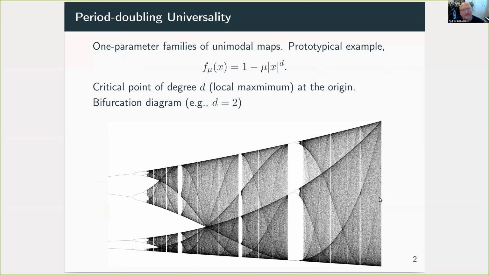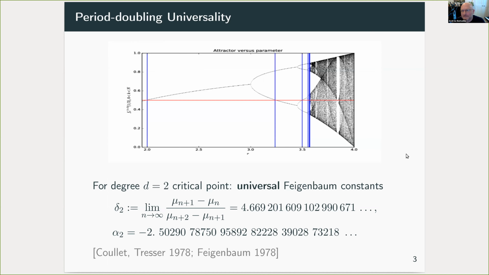So the simplest example are one-parameter families of unimodal maps with critical points of some fixed integer degree d at the origin. A prototypical example is that shown. And the case d equals 2, of course, is very well known indeed, and results in this very beautiful bifurcation diagram that's been the subject of considerable study over many years. The bit of the diagram I'm interested in to illustrate the technique is the period doubling cascade at the beginning.